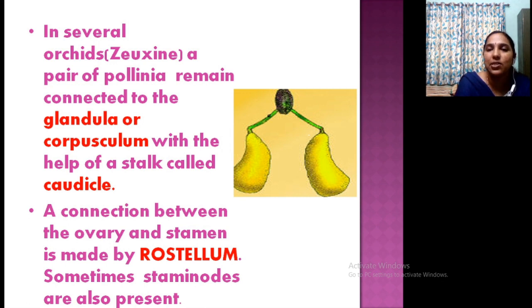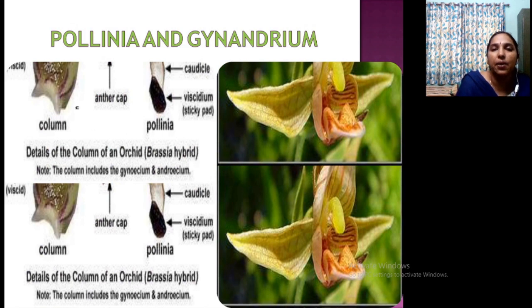How? By a stalk. This stalk is called the caudicle. Okay. This is the glandula or corpusculum, that is the part of the gynoecium. So the pollinia are connected to it by means of two important arms, that is, the caudicle. Clear? Two important arms called caudicle. Now the connection between ovary and stamen is made by the rostellum. So the ovary has to be connected with the stamen. This gynoecium is connected to the stamen by means of a structure called the rostellum. So you can see the diagram here.